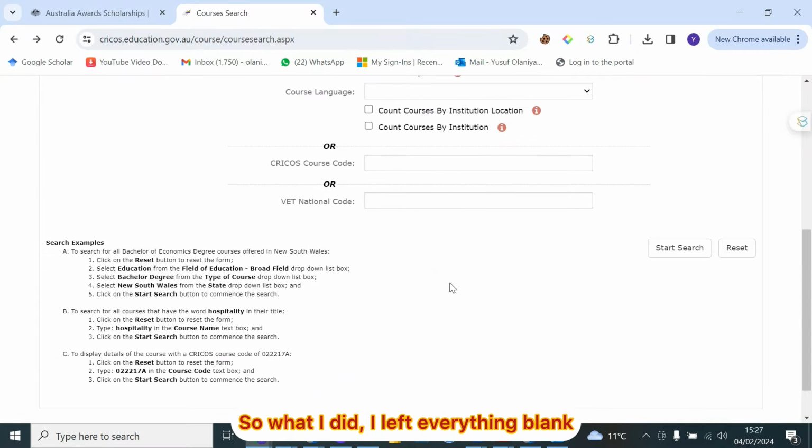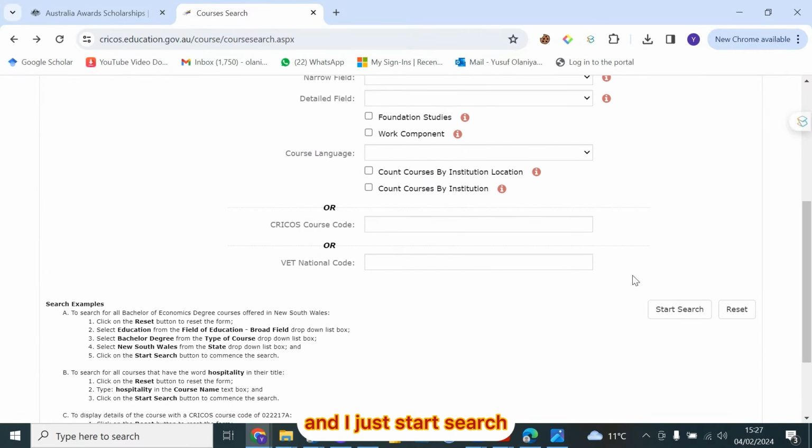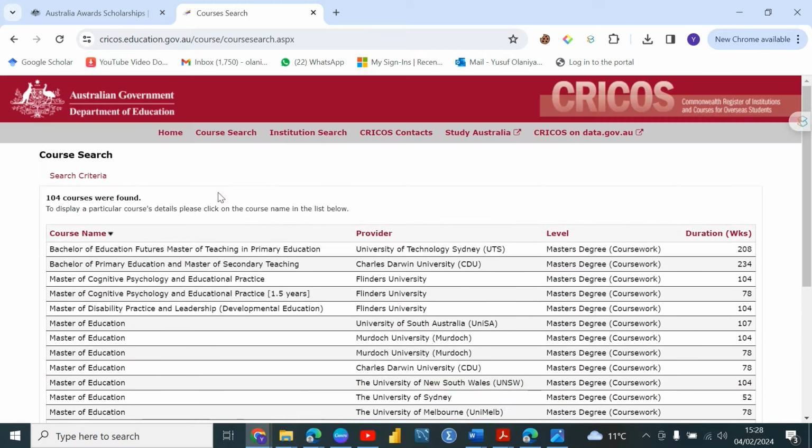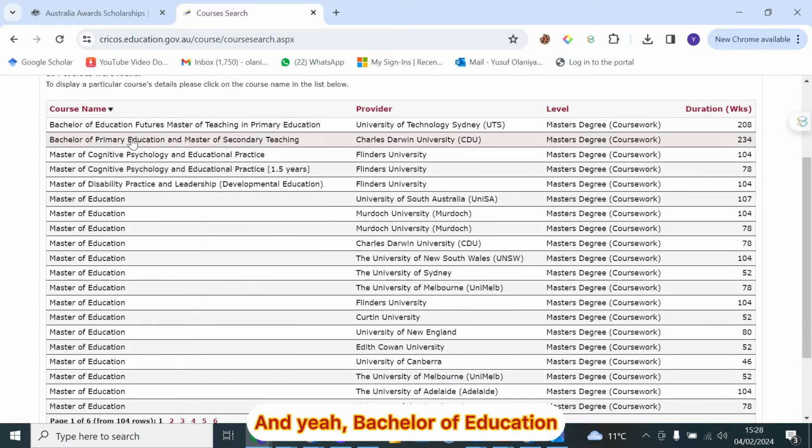So what I did, I left every other thing blank and I just start search. So yeah, you can see the number of universities these things brought out. And yeah, Bachelor of Education, I'm not interested in this. Masters of Education, University of South Australia.